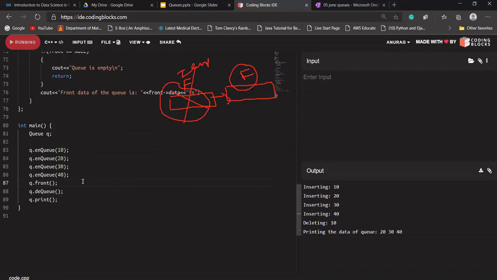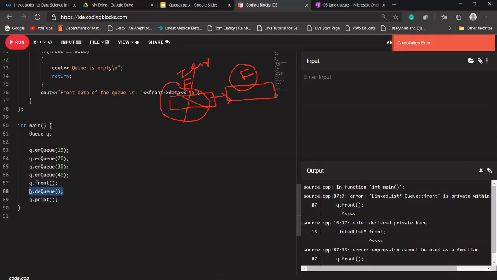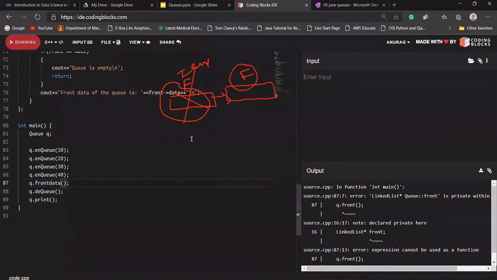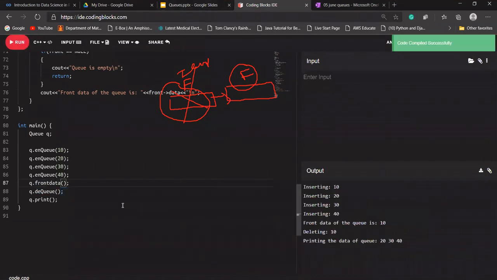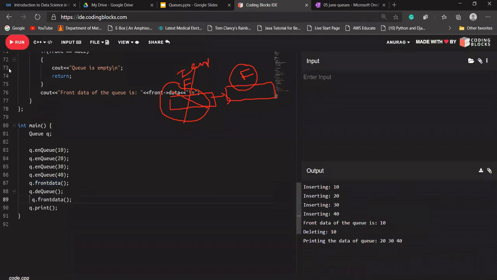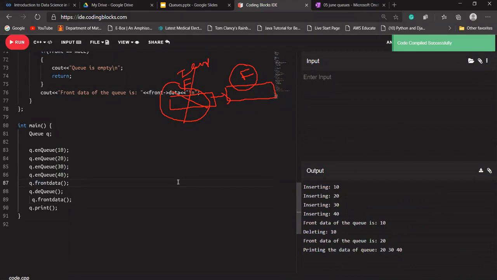So here we have not deleted that 10 first. So okay, q dot front. It should not be front. It should be front data. Let's say so. What it is saying before deleting 10, it is saying front data of the queue is 10. Let's say after deleting, I'm checking what's the front data for queue. It should print 20. Okay, front data of the queue is 20. Is that clear with everyone?